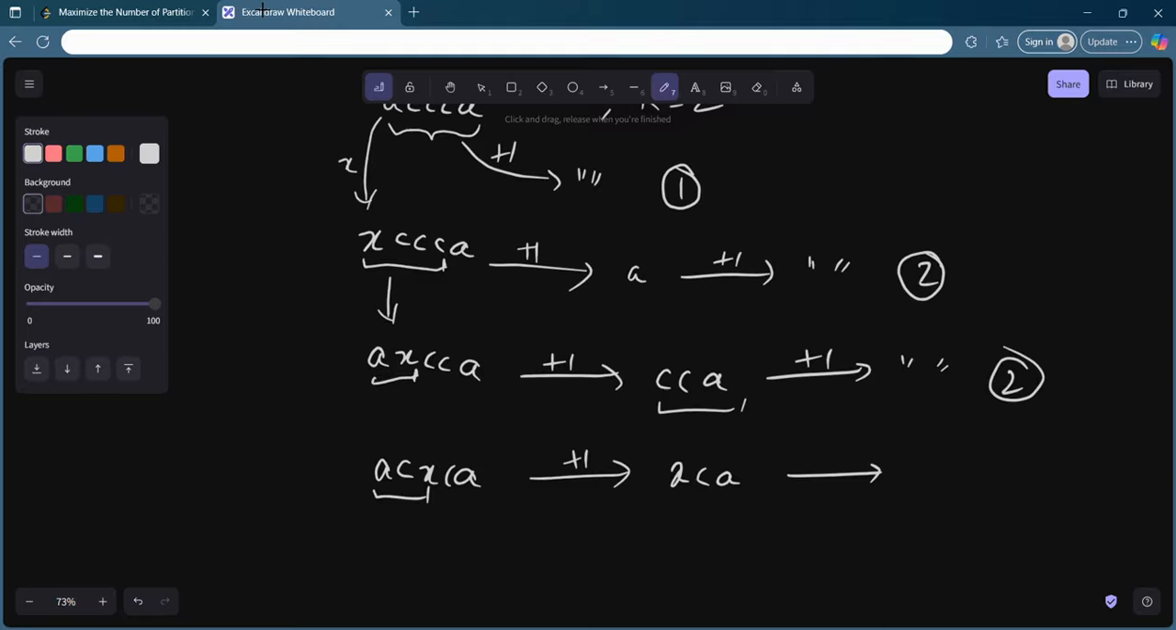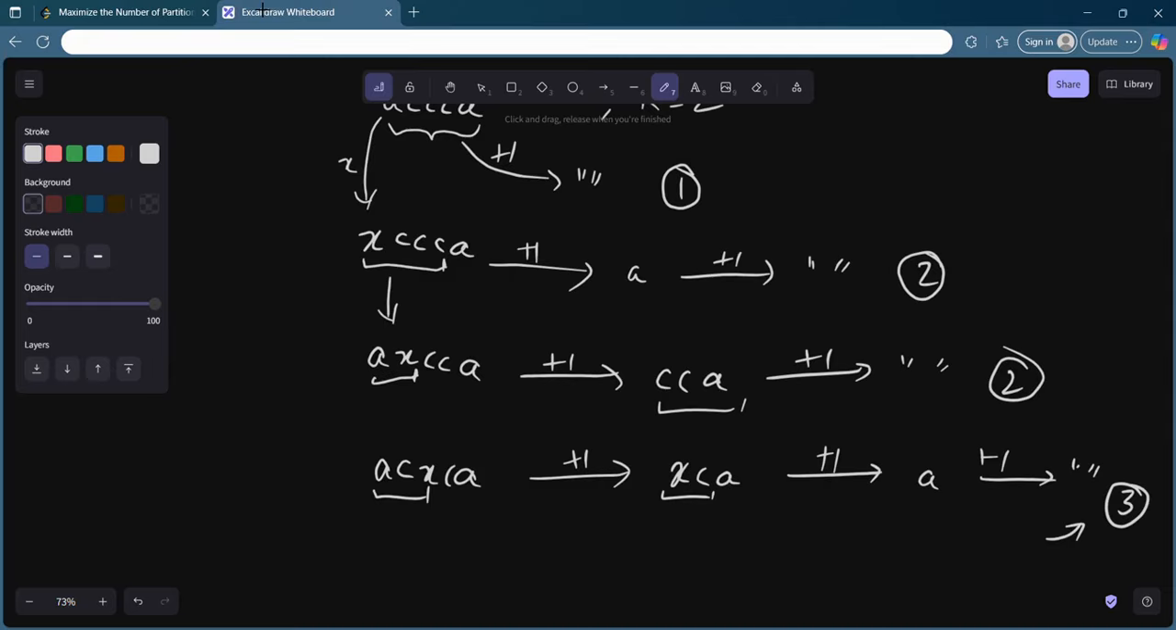Now since K equals 2, the number of distinct letters is X and C, which is the longest partition again. Now you can add this and get an A, and in the last step you can add one more and get an empty string, right? And your answer will be 3 in this case. It can be shown that in no other way can you get an answer more than 3.